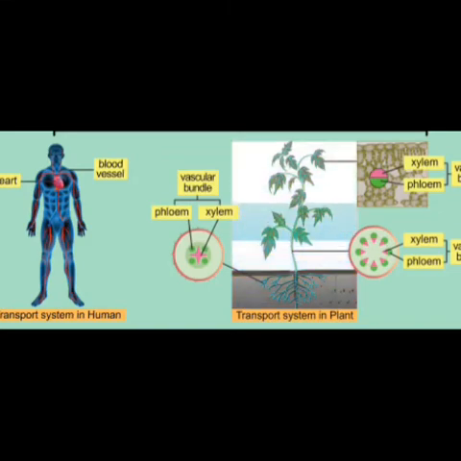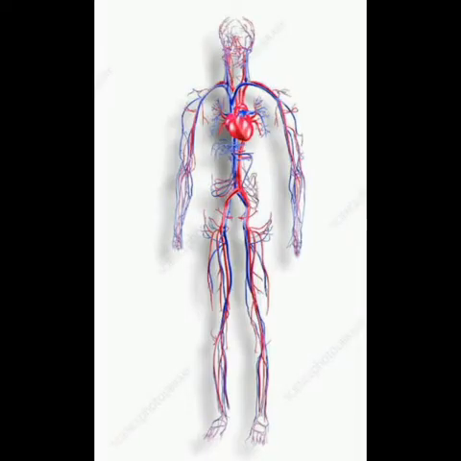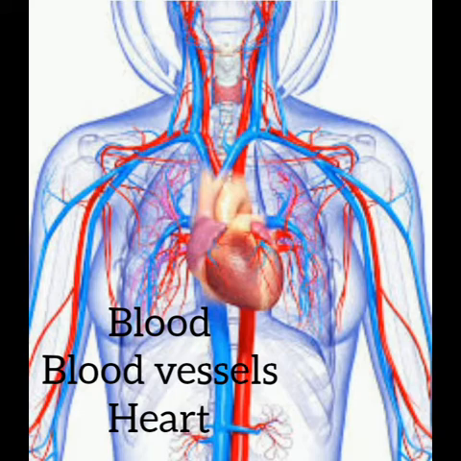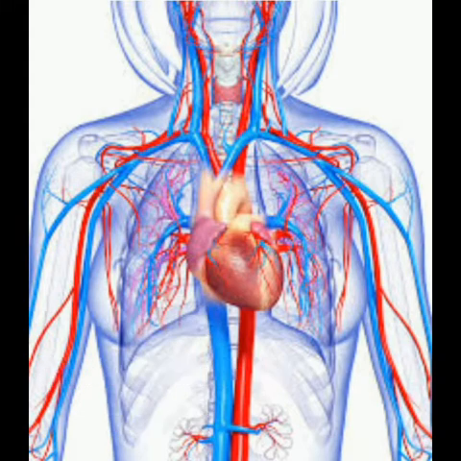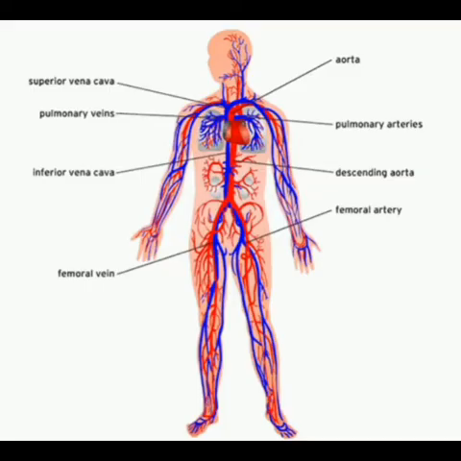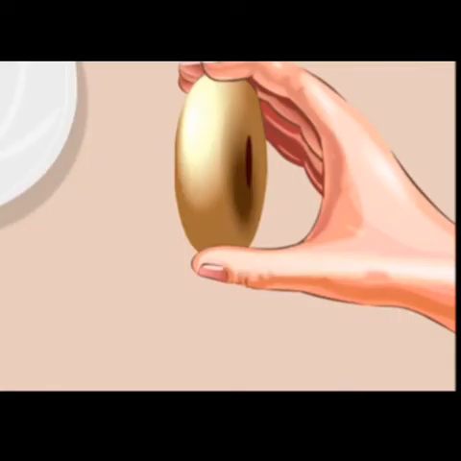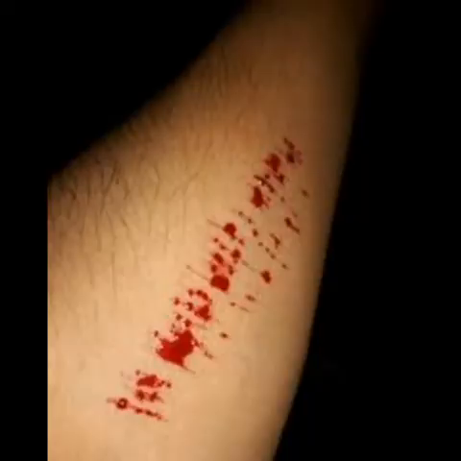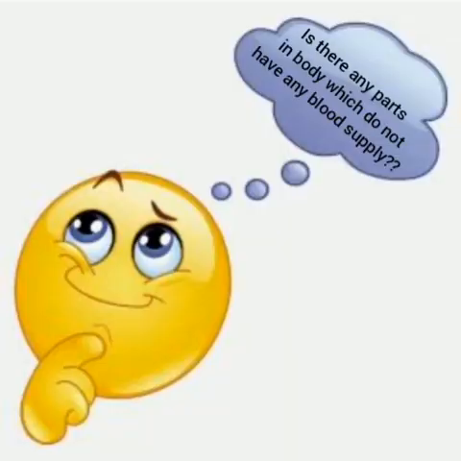Let us go in detail with the human transport system. Our circulatory system has three parts: blood, blood vessels, and heart. Let us look into the first component, blood. Blood comes whenever and wherever we get a cut. What does it show? Blood reaches every part of our body. Are there any parts in the body which do not have any blood supply?